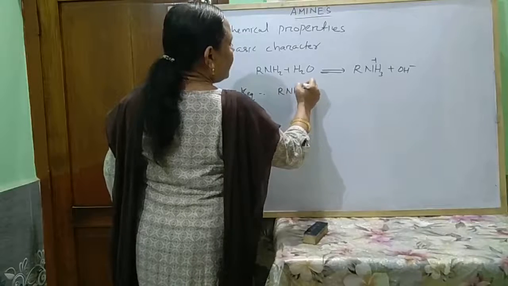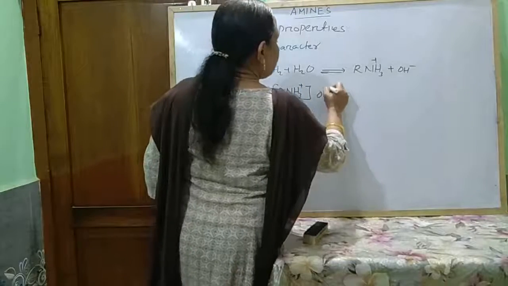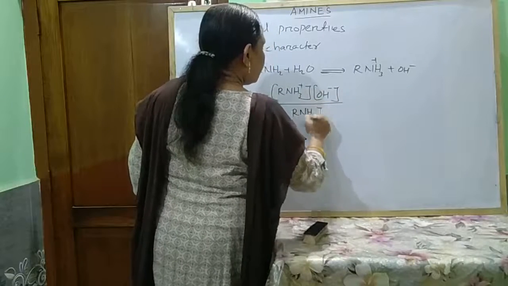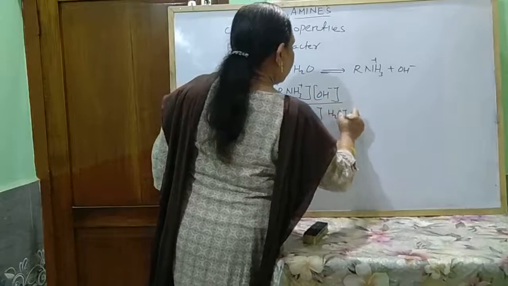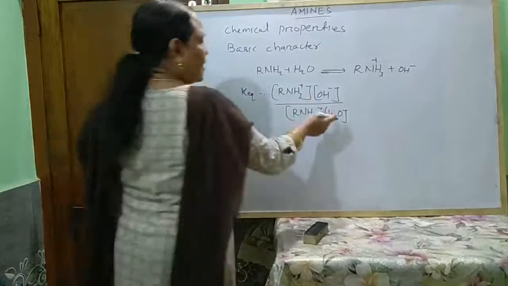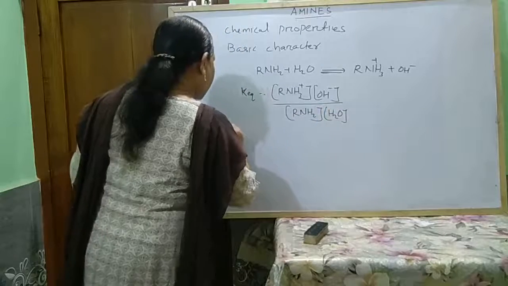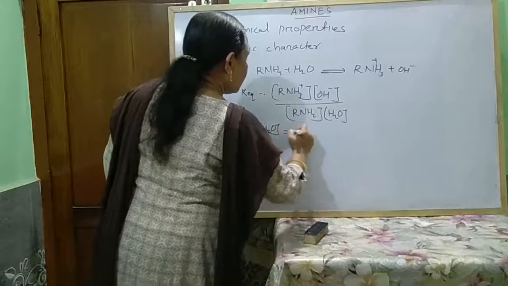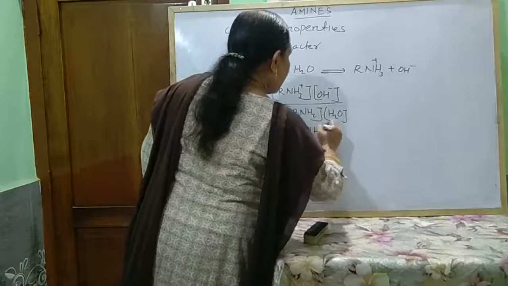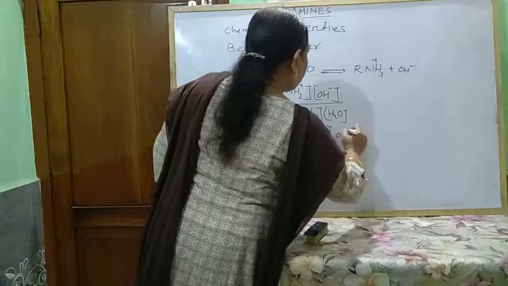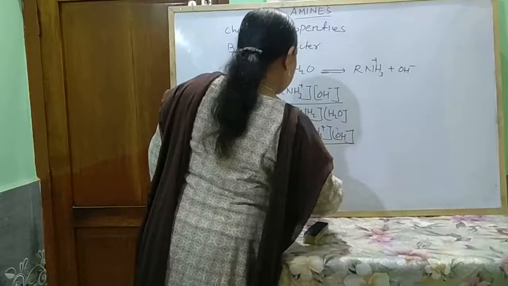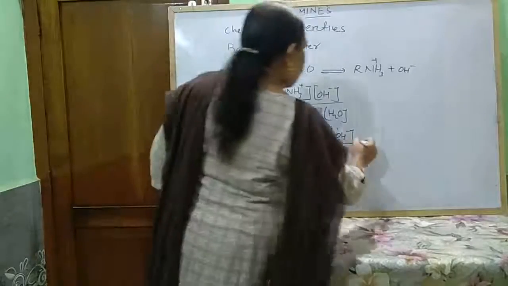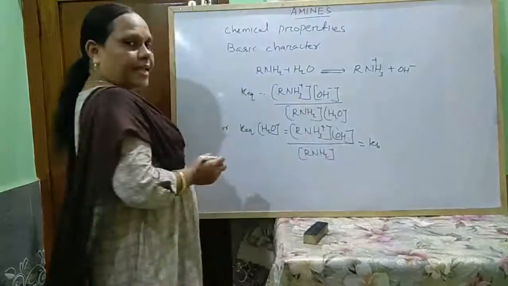K equals the concentration of RNH3 plus, OH minus, divided by RNH2 and water. As water is taken in large excess and its concentration is taken as constant, we can write K times H2O concentration equals RNH3 plus concentration times OH minus concentration divided by RNH2 concentration. This gives another value that is called Kb.